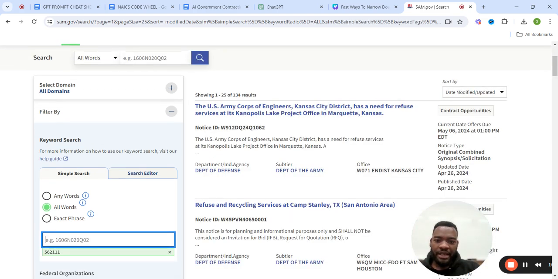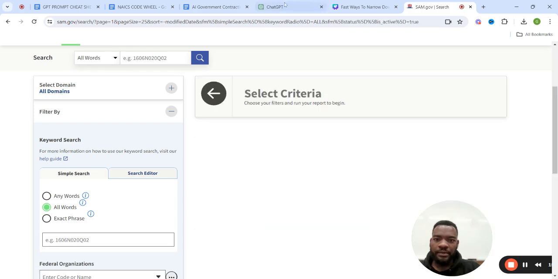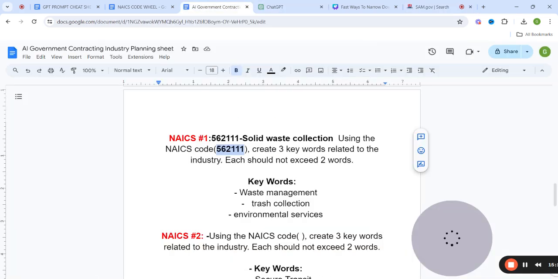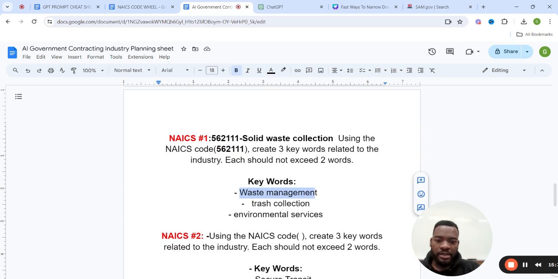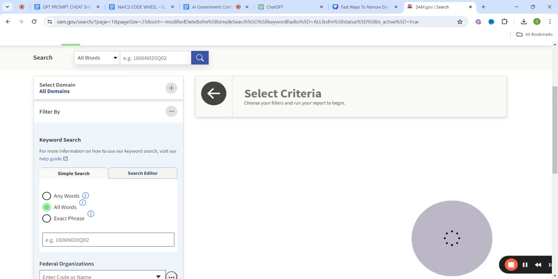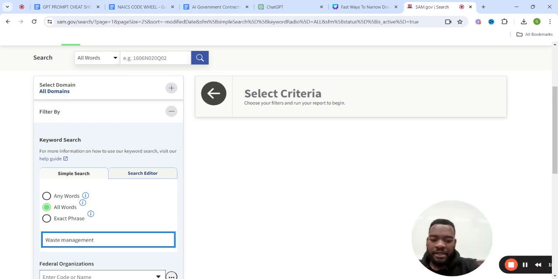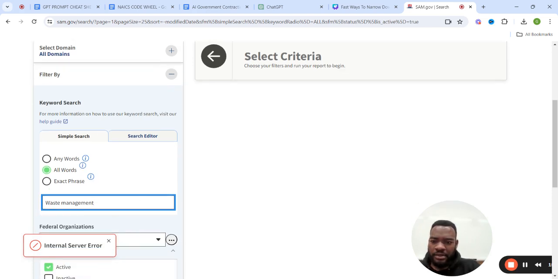When we pasted the NAICS code, we got 134 results. I want to show you what makes these keywords so cool. 134 results. Let's remove that NAICS code. Now we're going to pick out one of the keywords. This is waste management. We're going to throw waste management in here. Internal server error.